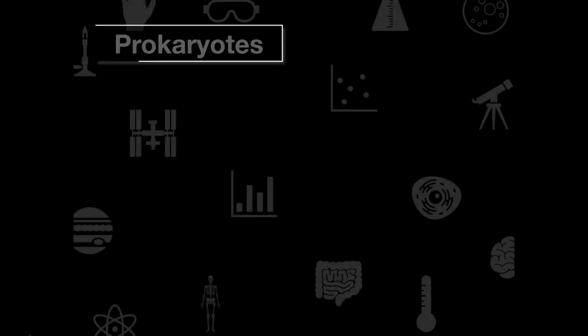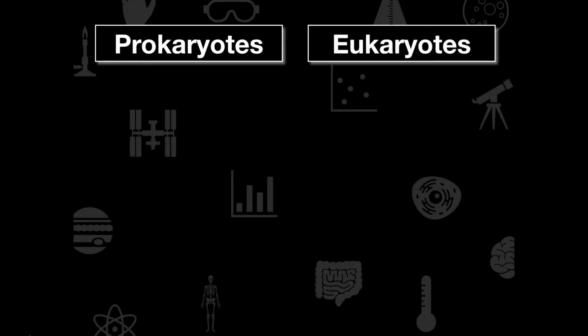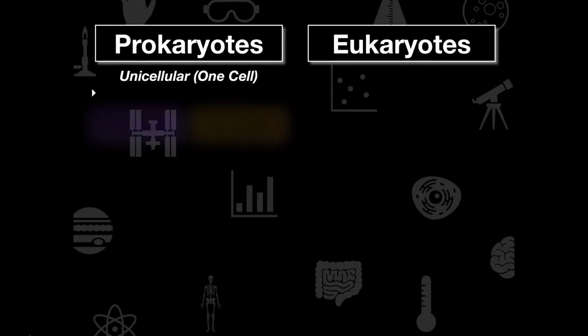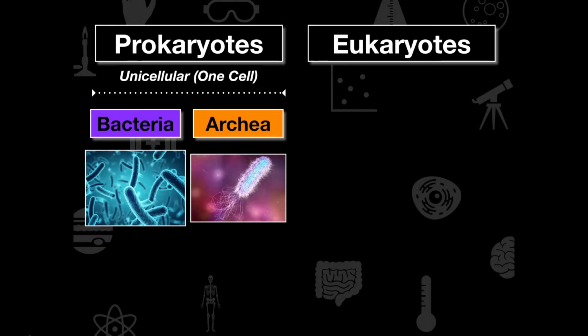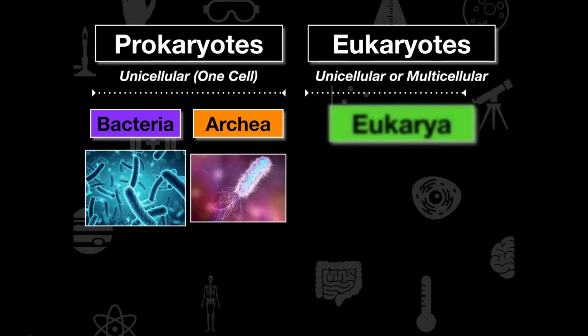So when we're thinking about this, what organisms are going to be prokaryotes and what organisms are going to be eukaryotes? Well, prokaryotes, remember, are unicellular. They're only made out of one cell. So examples of that are only going to be really archaea and bacteria. And when we see archaea and bacteria, when we see the little spherical or conical shaped organism, what we're seeing is just one cell.